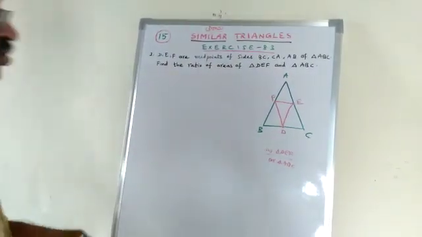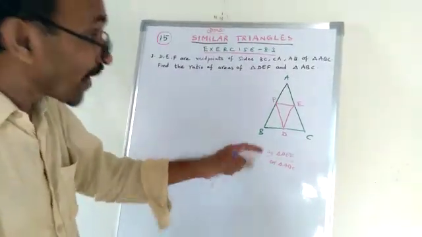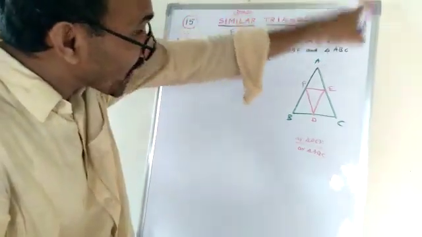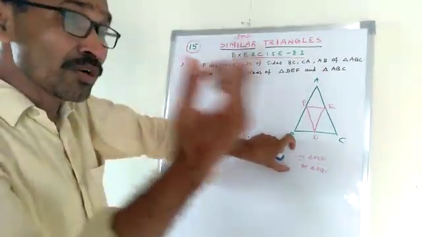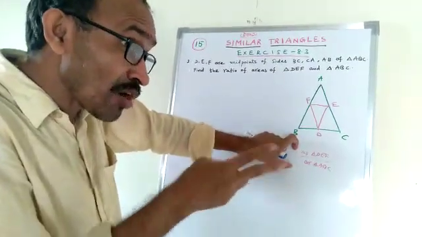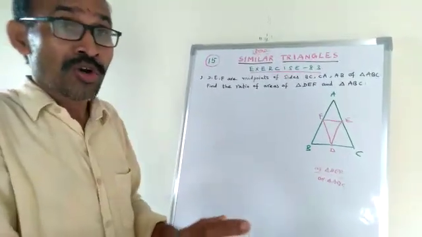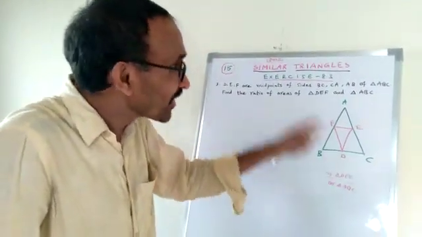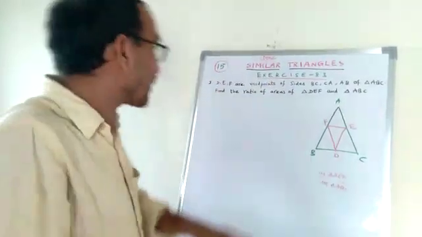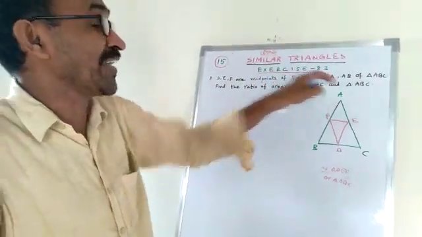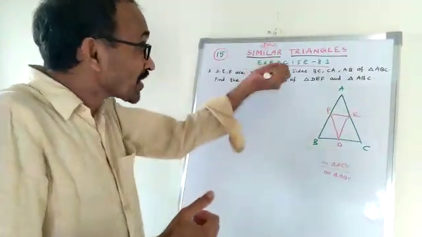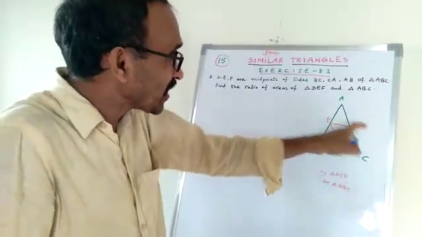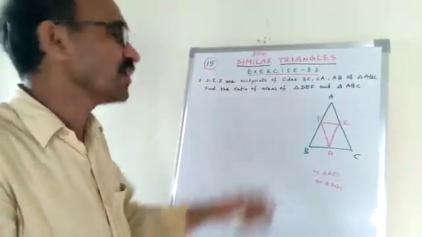How to solve the problem? How to approach finding the ratio of these two? What is asked? Ratio of areas of triangles. Is there any rule to find the ratio of two triangles? No. We find the ratio of two similar triangles. Are they similar? It is not given. So he gave a condition: D, E, F are midpoints of sides. So now, using this given condition, we prove that triangle DEF and triangle ABC are similar.